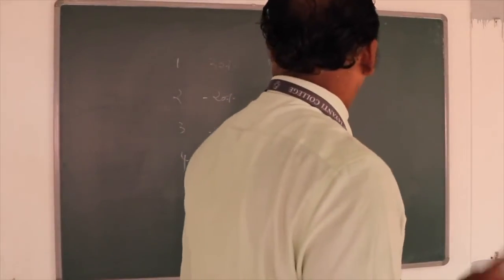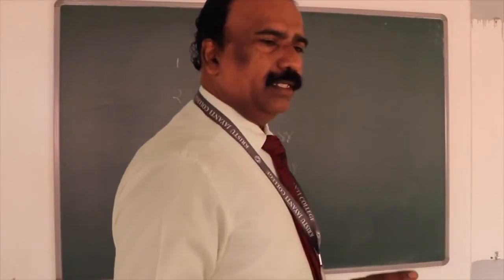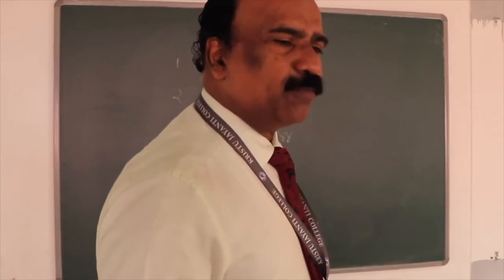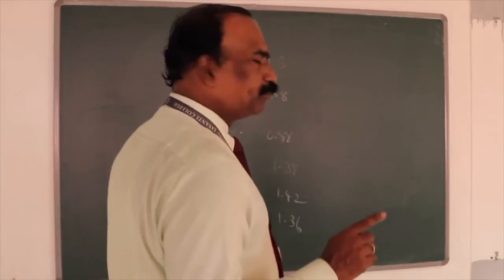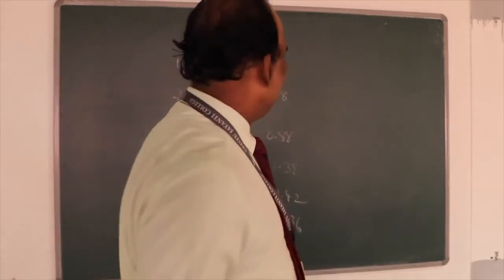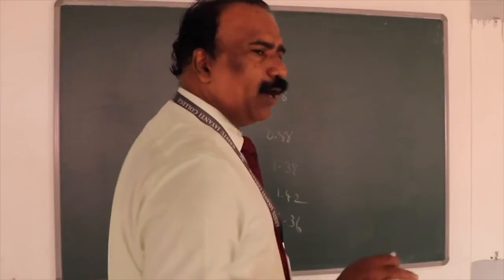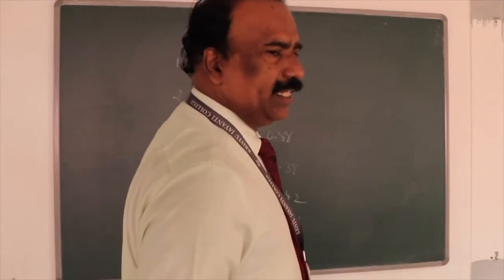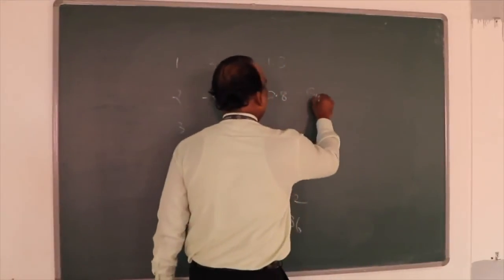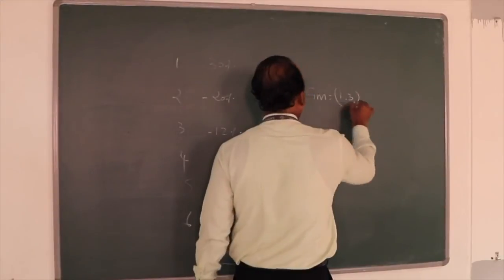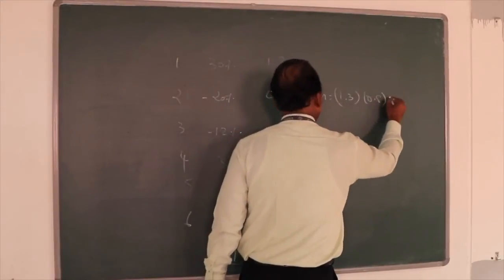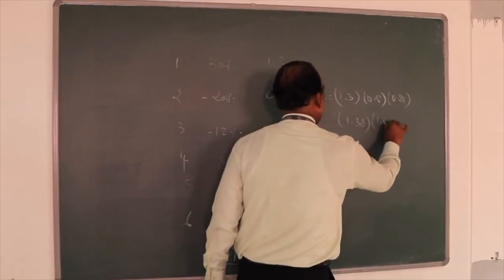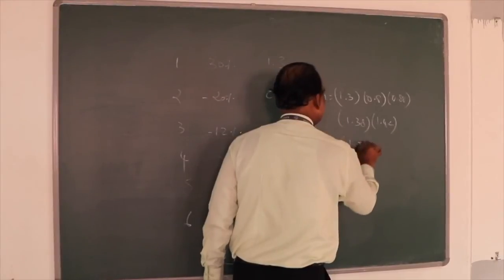First year 1 plus 0.30 is 1.3. Second year 1 minus 0.2 is 0.8. Third year 1 minus 0.12 is 0.88. Fourth year 1.38, fifth year 1.42, sixth year 1.36. Multiply. So geometric mean is equal to 1.3 into 0.8 into 0.88 into 1.38 into 1.42 into 1.36.